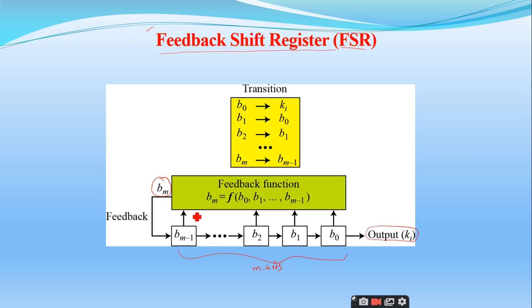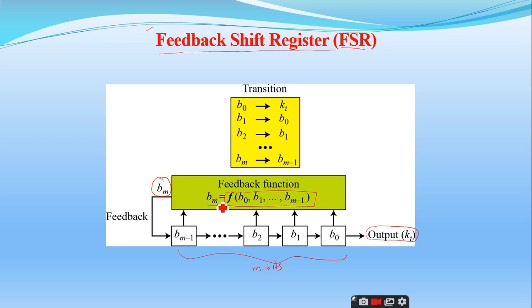To generate the next bit, which is Bm, I define bit m as a function of all the previous bits. We'll see an example also, don't worry.